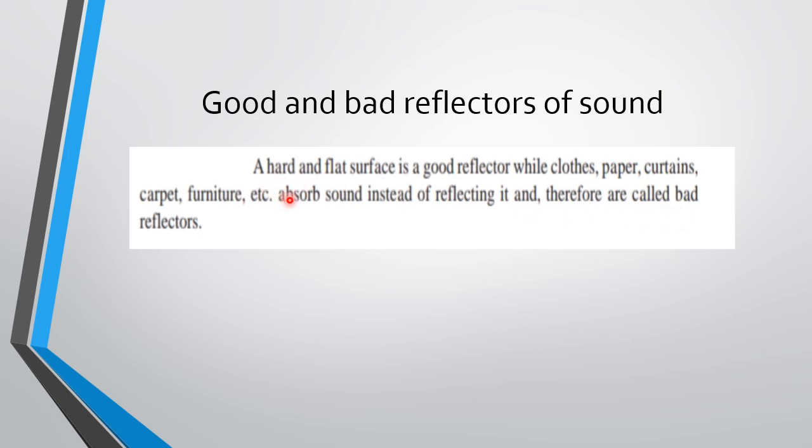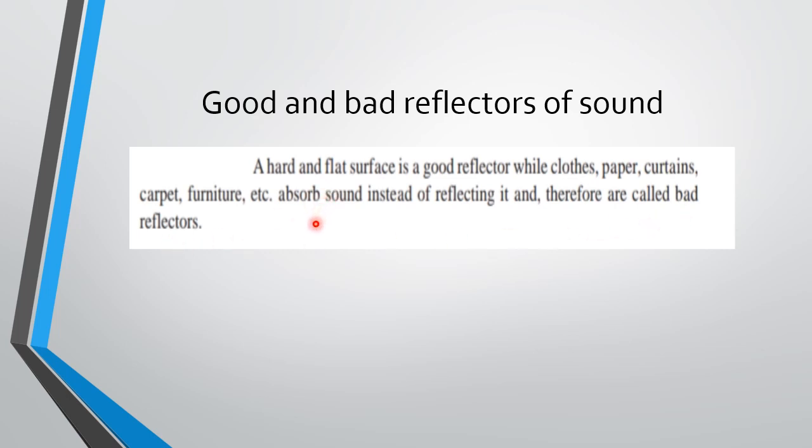I'll repeat: a hard and flat surface is a good reflector, which means it does not absorb the sound but reflects the maximum sound. Whereas clothes, papers, curtains, carpet, furniture, etc. absorb the sound instead of reflecting it, and are therefore called bad reflectors.